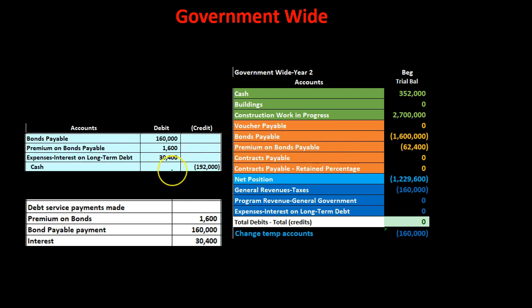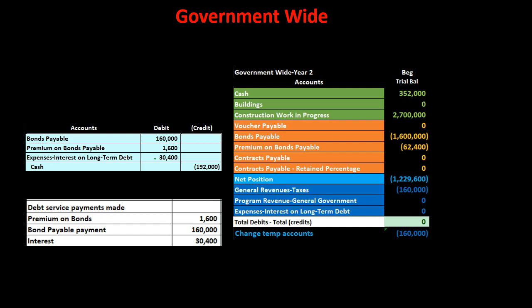We're gonna pay the payment that we need to make, the 192. We're gonna say that the bond payable, we're actually paying off part of the bond payable, so we're paying off part of the principal of the bond payable in this case, and we're paying the interest portion and the reduction in the premium. So the 1,600 is gonna be the reduction in the premium, and we have the expense for the interest at the 30,400.